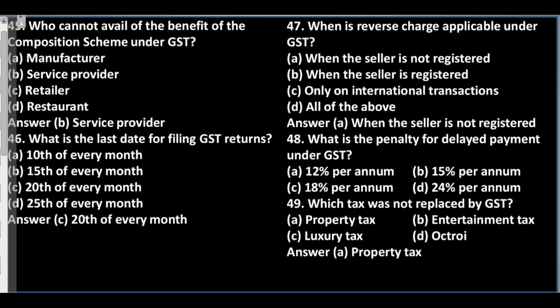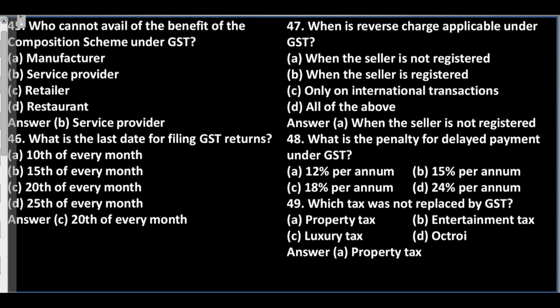Question 48. What is the penalty for delayed payment under GST? A. 12% per annum. B. 15% per annum. C. 18% per annum. D. 24% per annum.